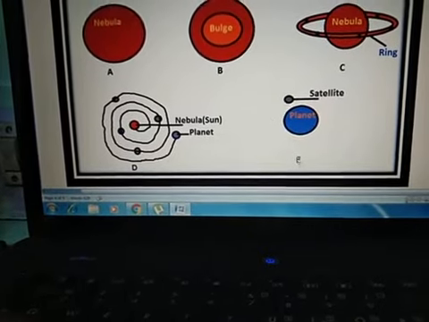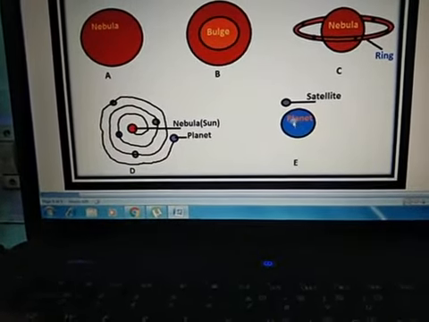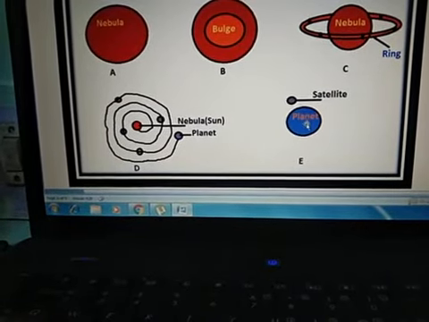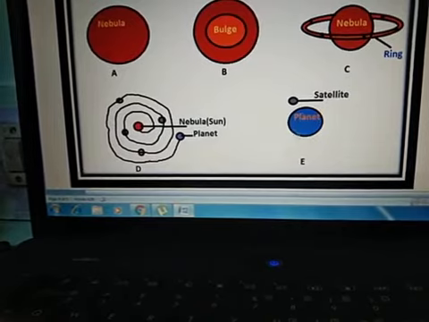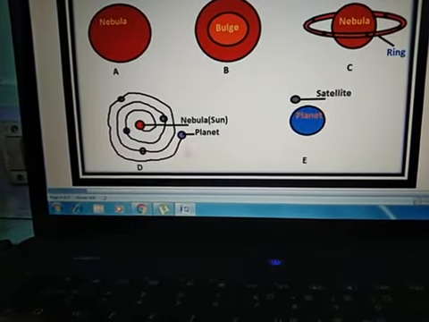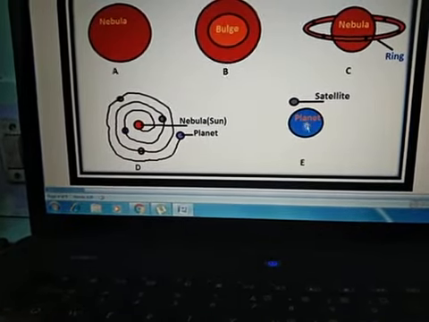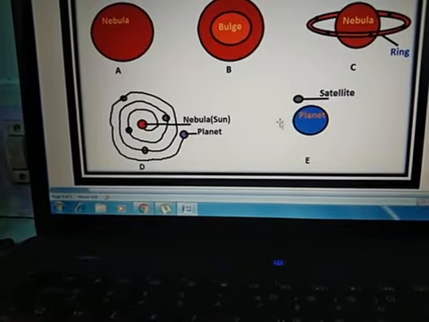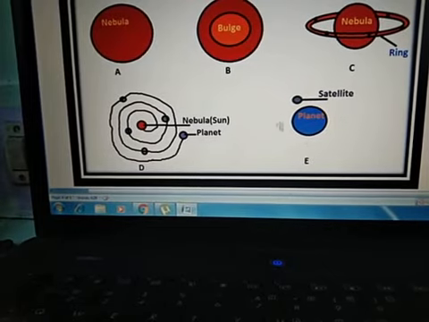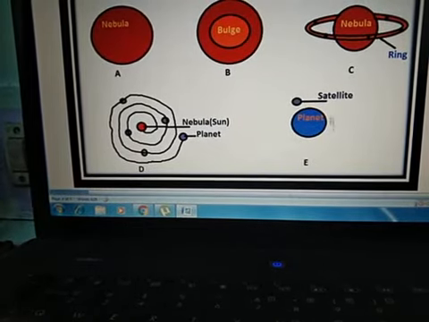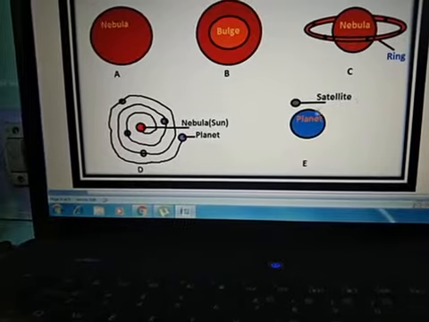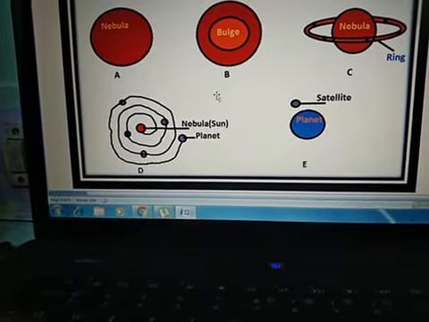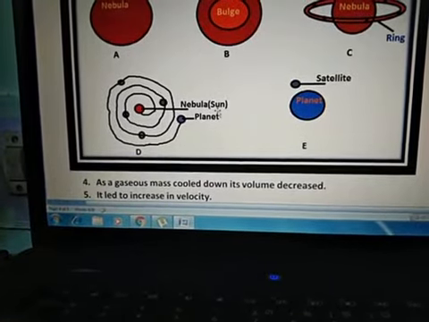We can explain it with an example in the figure. Here is our Earth planet, and because it was rotating on its axis and around the nebula very fast, some part of this planet separated from it, and this part also began to rotate around its original body, or around the earth, and that is known as a satellite. So that is the phenomenon by which the planets and the satellites were formed according to Laplace.